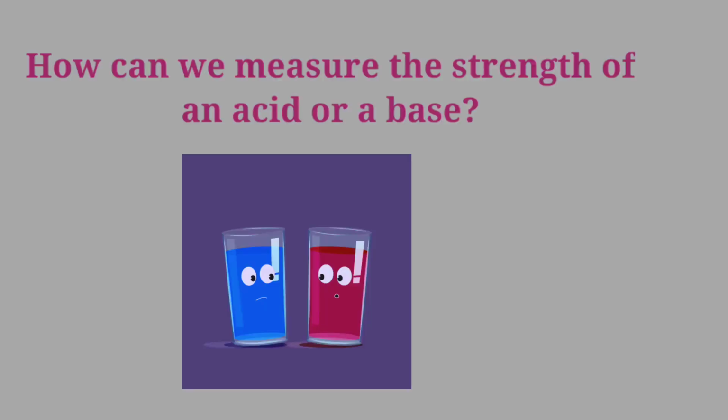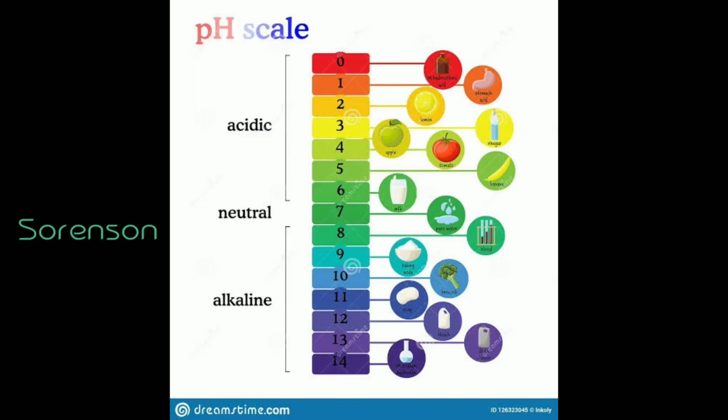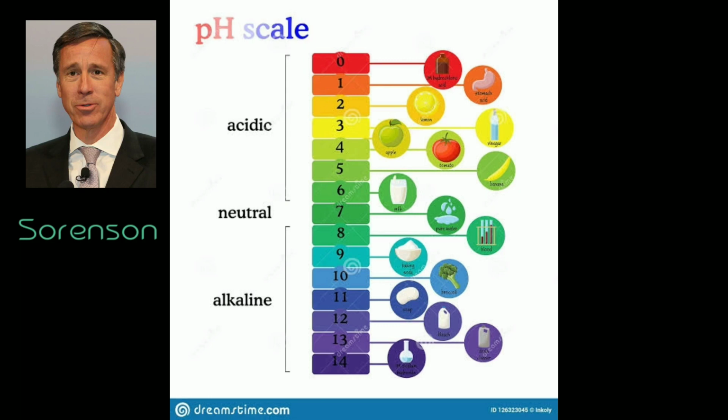Children, how can we measure the strength of an acid or a base? Answer is pH scale. Strength of acid or base solution is measured in pH scale. This scale was introduced by Sorensen. The range of pH scale is from 0 to 14. pH of acids is less than 7. pH of bases is more than 7. pH of neutral substances is 7.